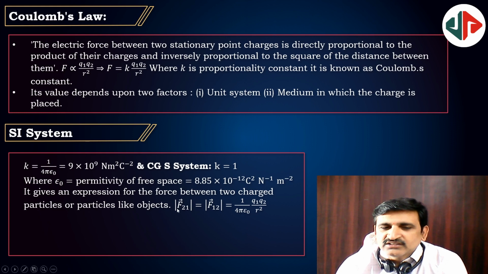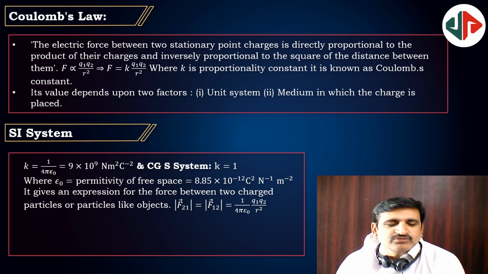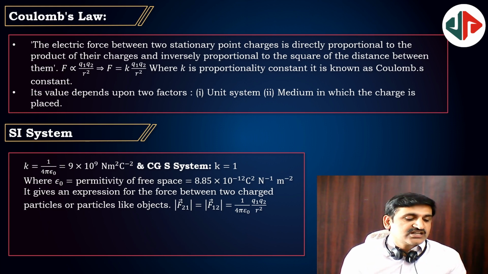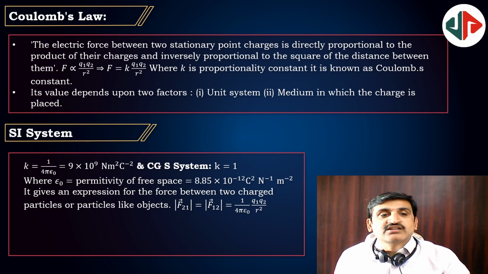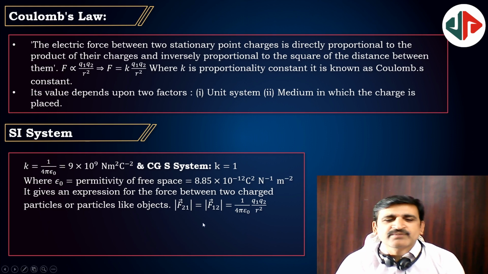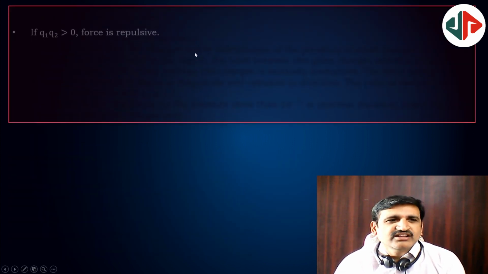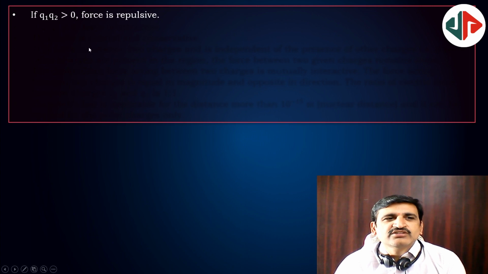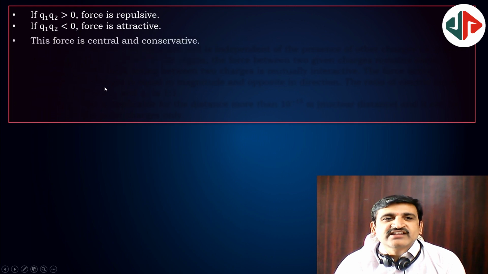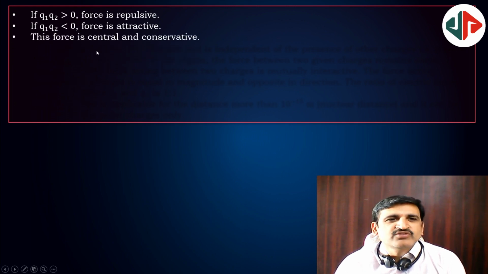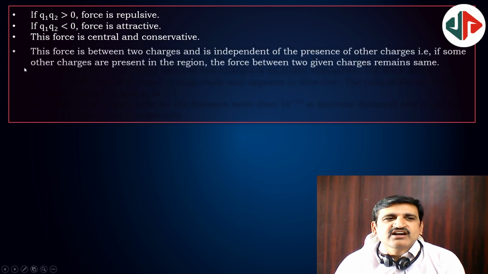And the force on the first body is equal to the force on the second body. They form an action-reaction pair. One is in one direction, the other one is in the opposite direction. They have equal magnitude of force. See, the force on a large charge is not greater than the force on a smaller charge. Actually, whether small or large, the force on one body is equal to the force on the other body. That is the thing here. And if Q1 Q2 is greater than 0, the force is repulsive. That means like charges. And if Q1 Q2 is less than 0, the force is attractive. And this Coulombic force is a central force, a conservative force, always along the line joining the charges.